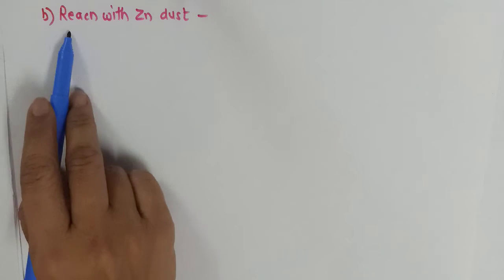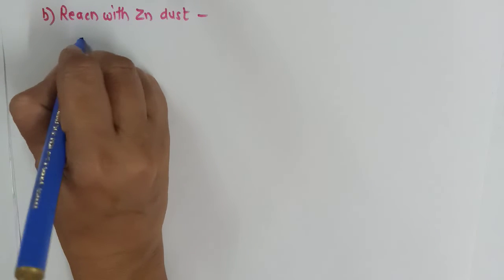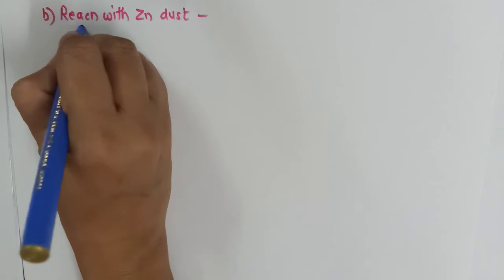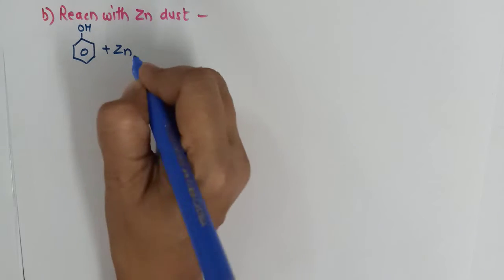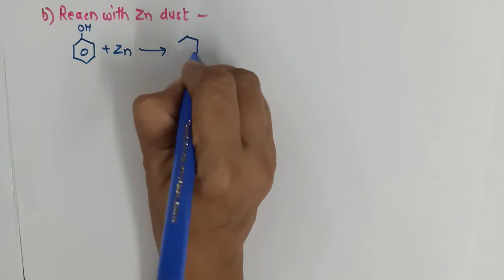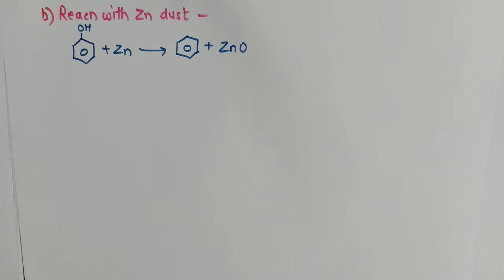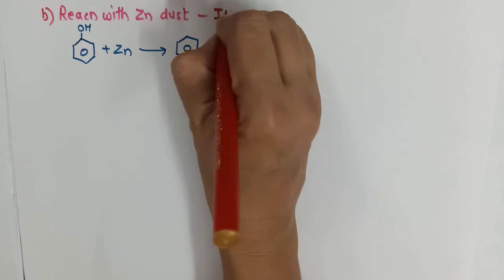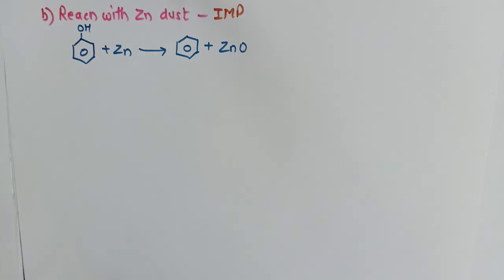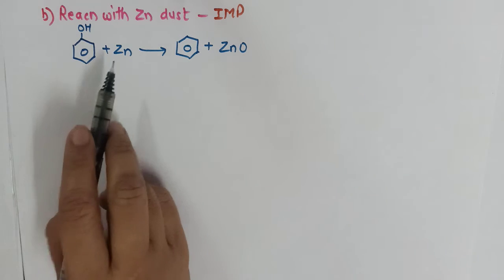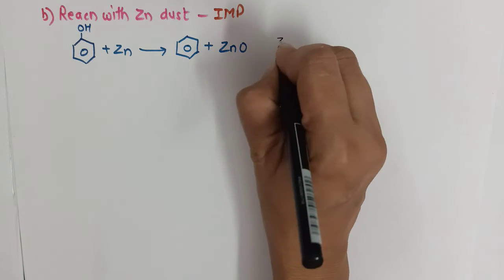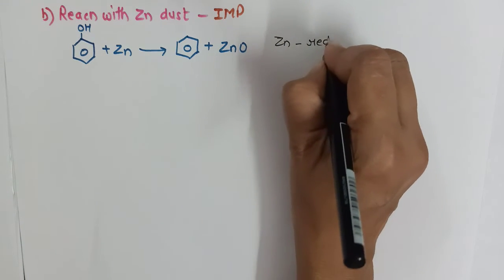The second reaction which involves the hydroxyl group is the reaction with zinc dust. Phenol, when it is treated with zinc dust, forms benzene and zinc oxide. Now this reaction is, again I'll say, important because now this benzene can be converted into a number of compounds, and therefore we will say it is an important reaction. Here the role of zinc is that it acts as a reducing agent.